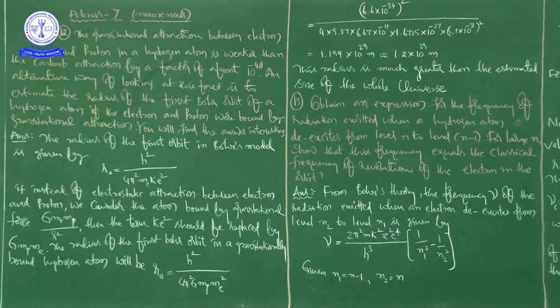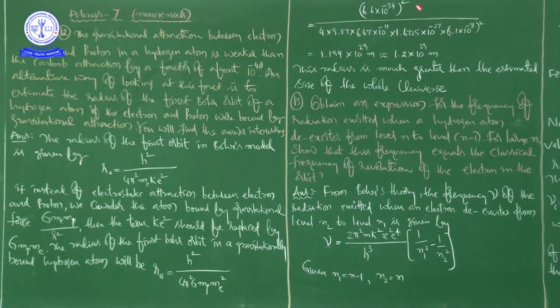Now we are substituting the values in this relation. Planck's constant is 6.6 into 10 to the power of minus 34, divided by, in the denominator, 4 pi with pi as 3.14, the whole square, and then mp, that is 6.67 into 10 to the power of minus 11, into me, that is 1.6725 into 10 to the power of minus 27, into 9.1 into 10 to the power of minus 31, whole square. Okay, that is equal.